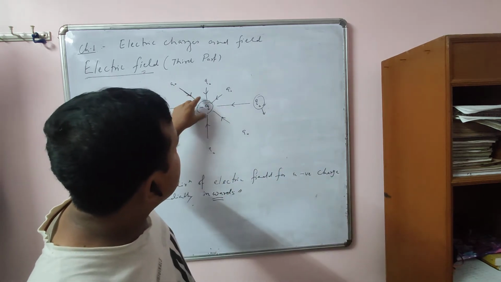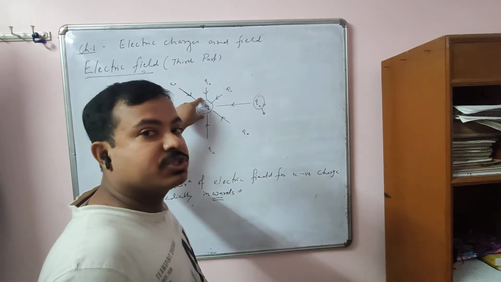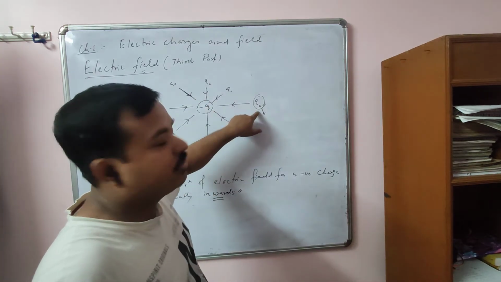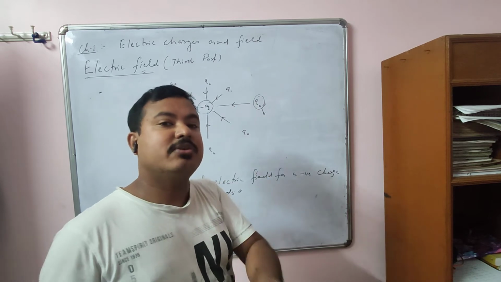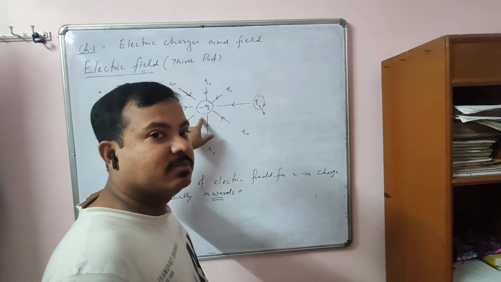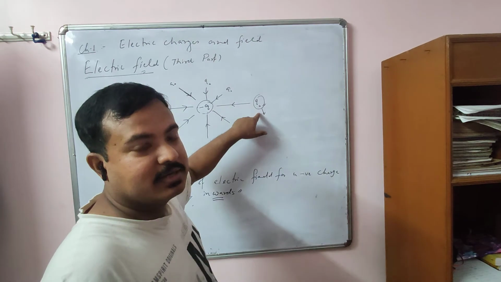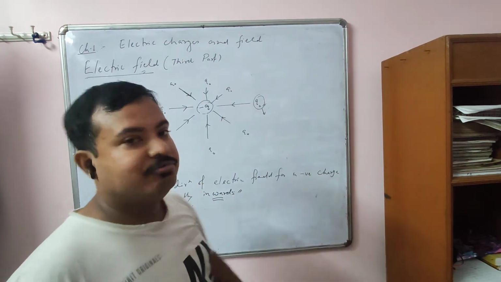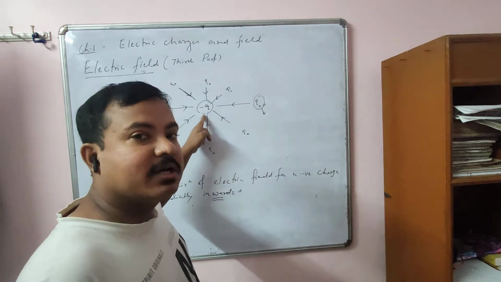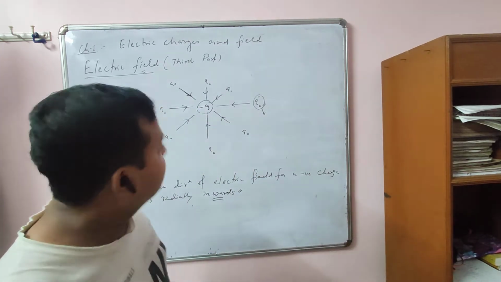So we just talk about the field of what? Source charge, the big charge, okay? Not for test charge. Test charge we will not calculate the electric field. Electric field is always calculated for the source charge. Just remember, this is under test, experiment. Its field is negligible, or you can say it will not produce any field. Field is produced by only the bigger charge or the source charge, okay?